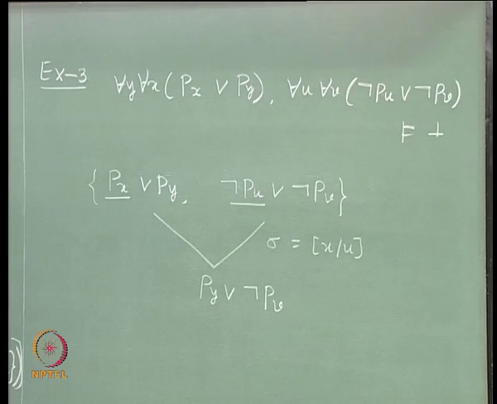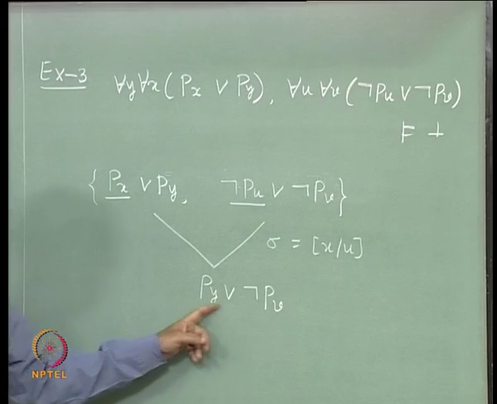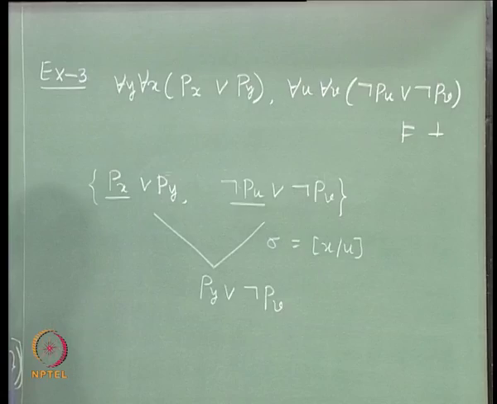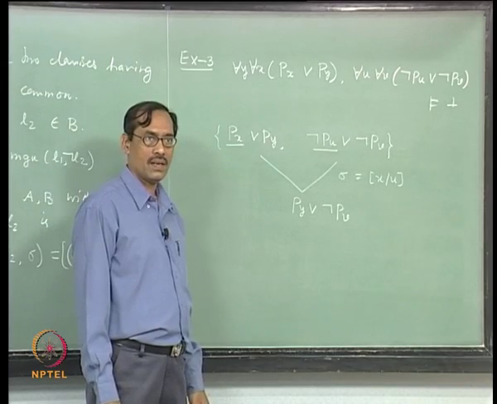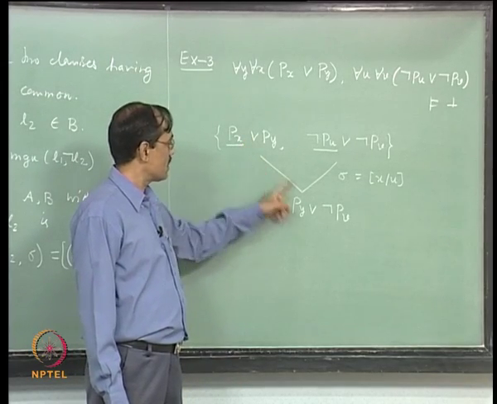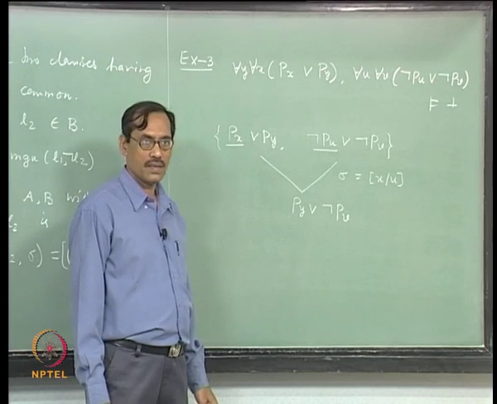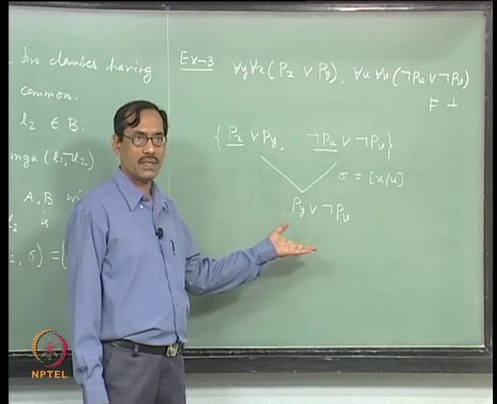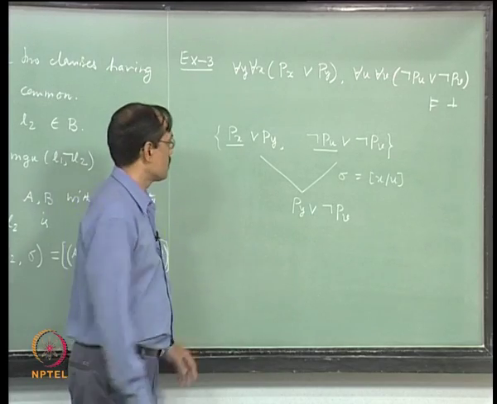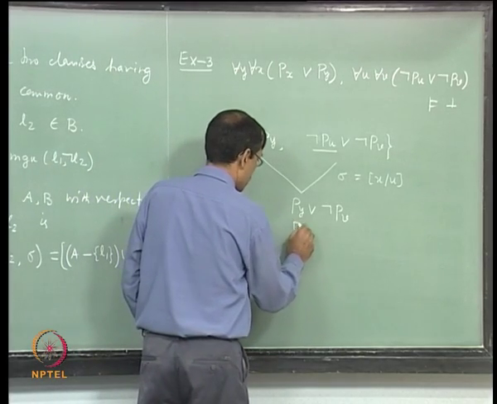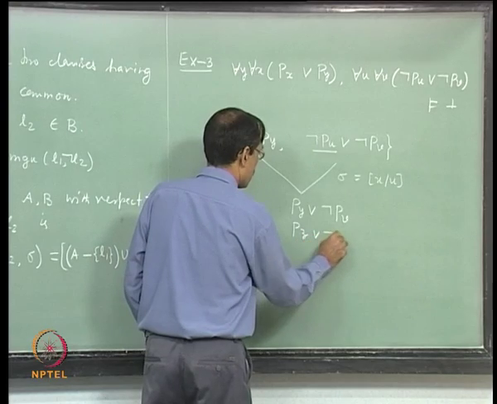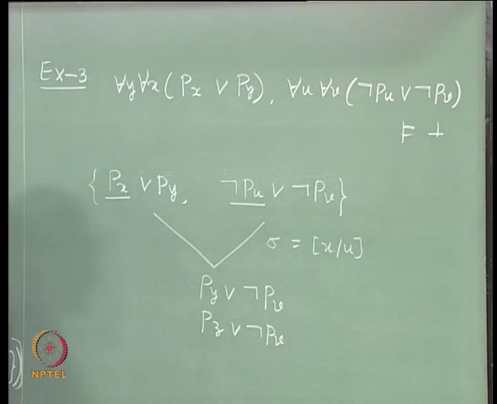Right. Now, when you take the further resolvent, say Px or Py and Py or not Pv. Fine. So, first thing is they are sharing a variable y. Okay. So, that should be renamed in one of the clauses. So, that means we may write this as say Pz or not Pv, then only we can go for resolution.